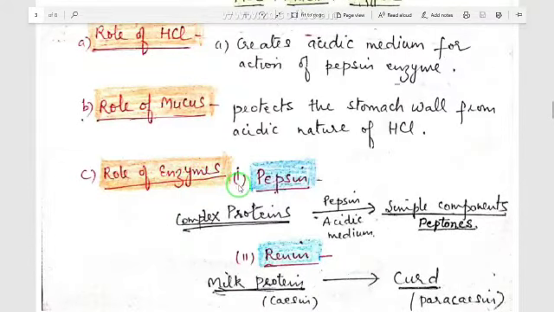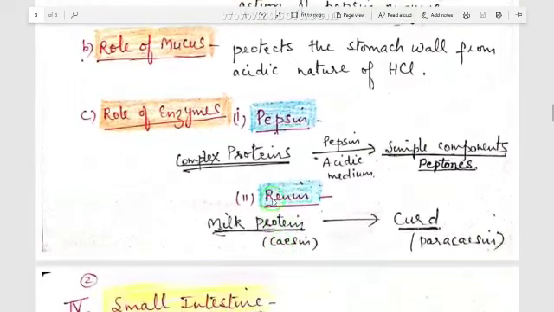The most important enzyme secreted by the gastric juice is pepsin. Pepsin acts in the acidic medium of the stomach and acts on the complex proteins present in the food and changes them to simple proteins called peptones. Second enzyme is renin. Renin is usually secreted in small babies or infants which feed on milk.